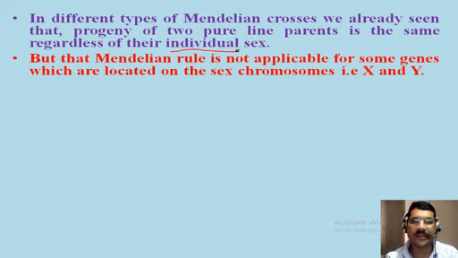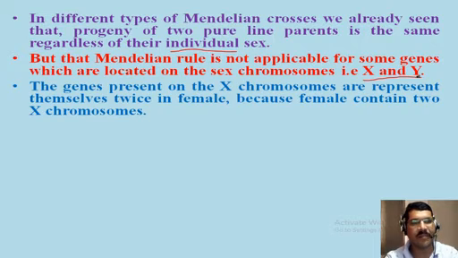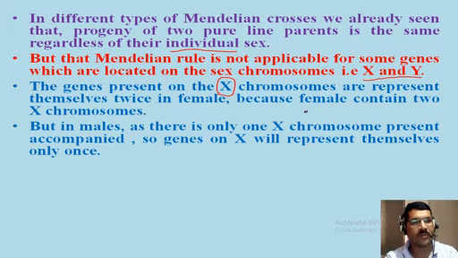But that Mendelian rule is not applicable for some genes which are located on the sex chromosomes X and Y. So these sex chromosomes do not follow the rules given by Mendel. The genes which are present on the X chromosome represent themselves twice in females, because females contain two X chromosomes. But in males, as there is only one X chromosome present, they will represent themselves only once.